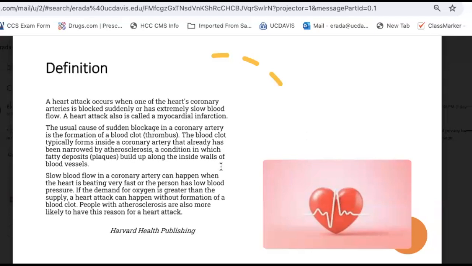Okay, so let us break this down, guys. Let's unpack this. What we just read is a definition or a description of what a heart attack is in a layman's explanation. And I will do my best to describe that in a more simple manner. When you talk about heart attack, what's happening to the heart, from what we just read, is that the heart is not getting a sufficient supply of oxygen. And when that happens, that particular heart muscle will eventually die if it's not receiving the amount of oxygen that it requires.